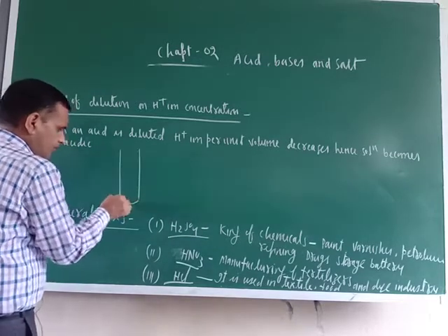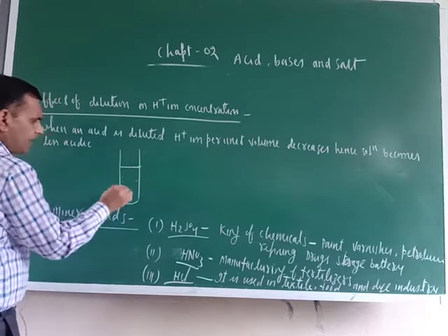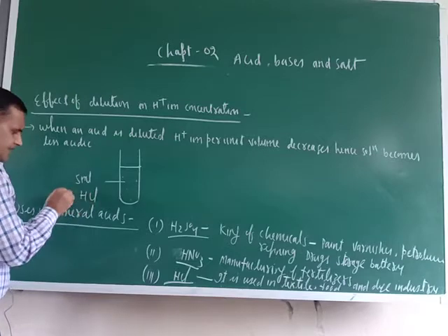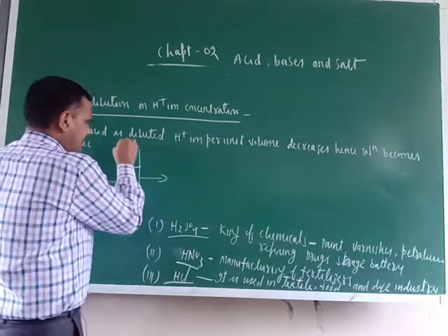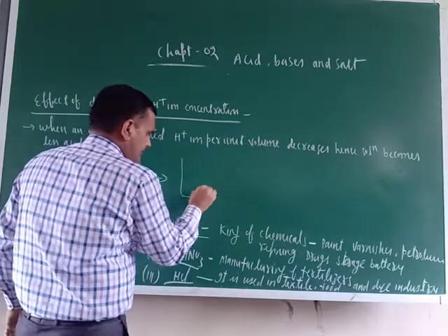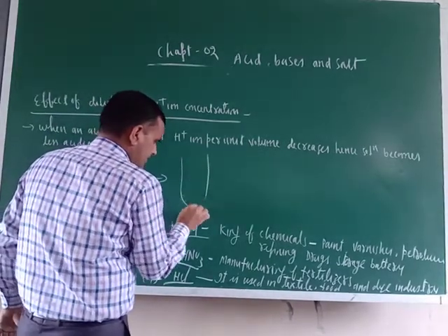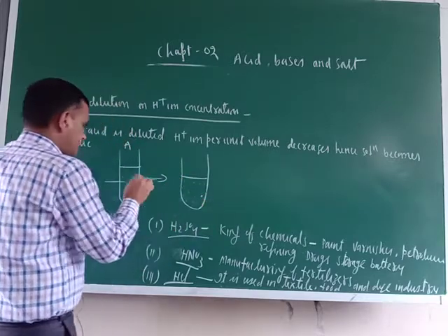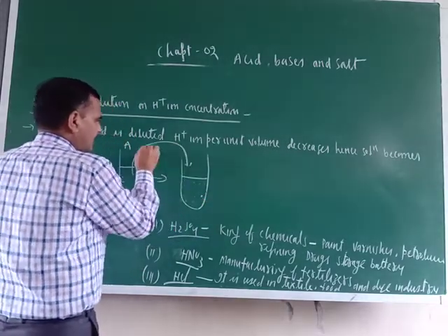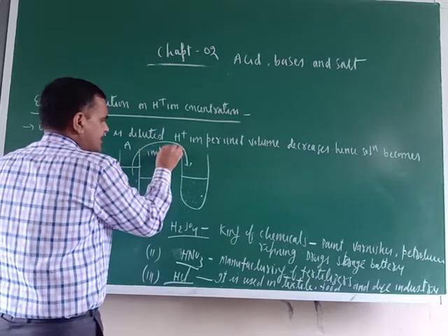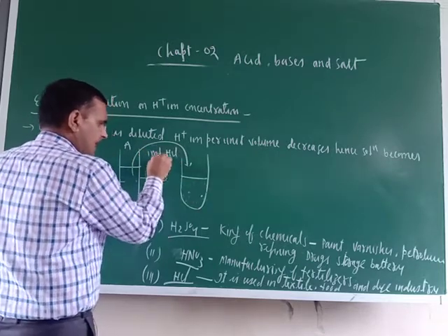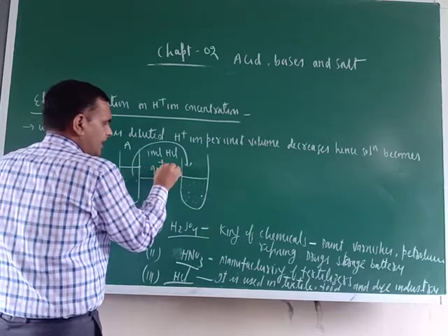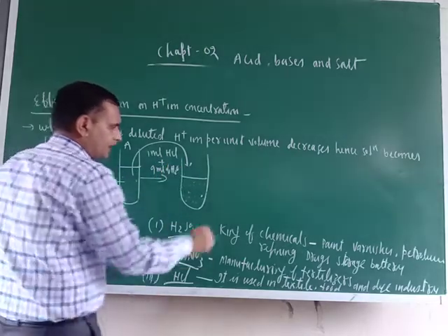This is one test tube. Here you take 5 milliliter of dilute HCl. Now this is test tube A. Now in test tube B, you do one thing. Just remove 1 milliliter of HCl and take it, and dilute it by addition of 9 milliliter of water, H2O.